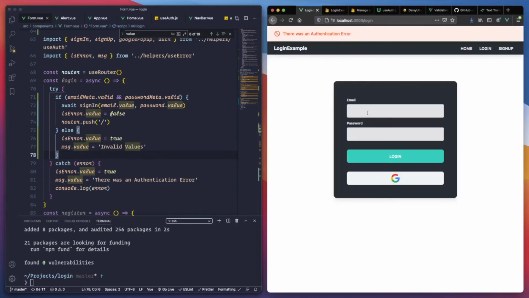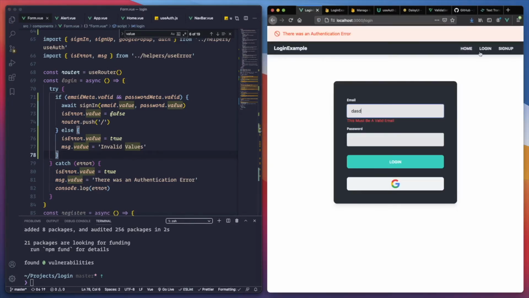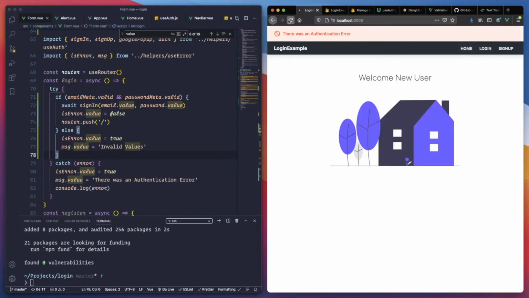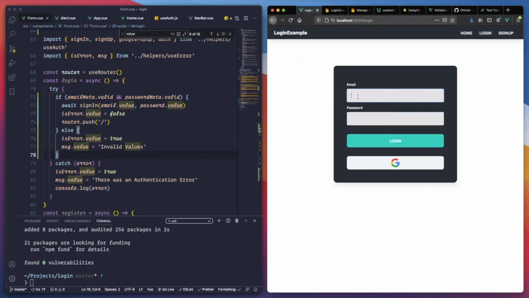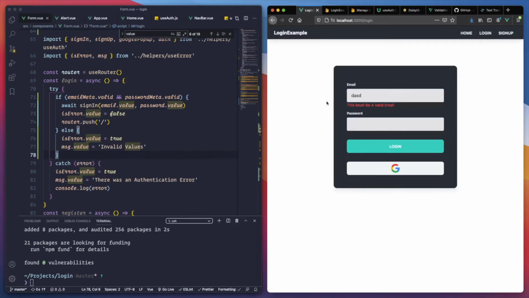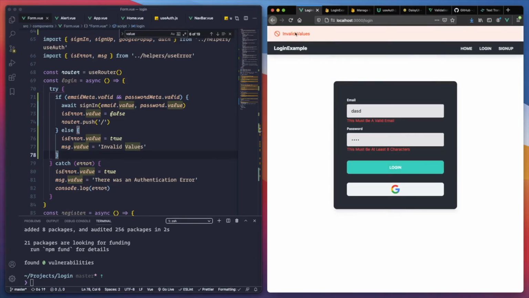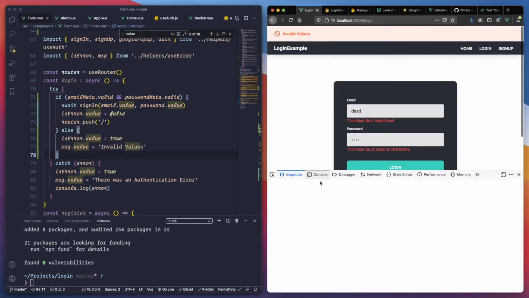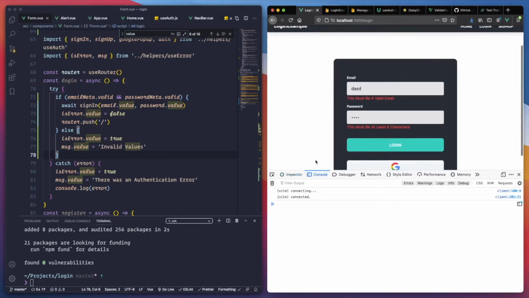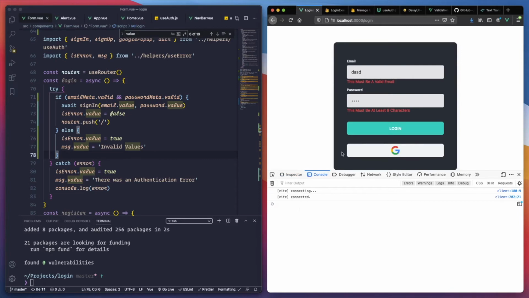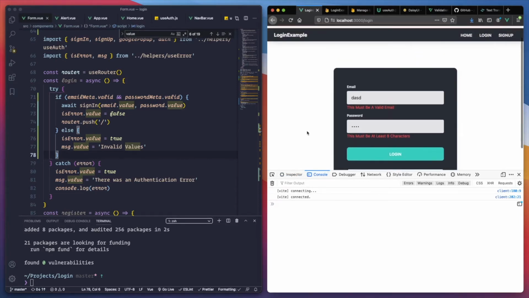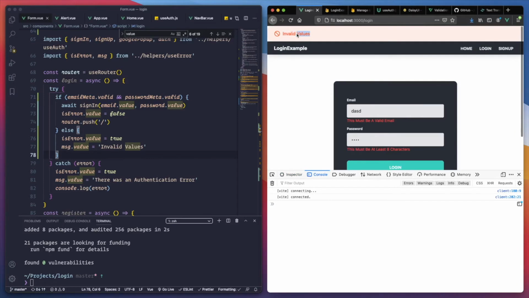So let's try it here. Let's go to home, refresh it, go to login, put whatever, and try to login. Invalid values. So we're not calling the connection to Firebase to verify that, because we're just saying, hey, you have invalid values. So with that simple validation, we're able to do it.